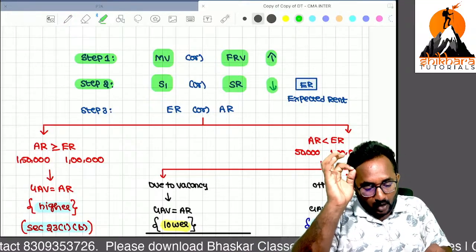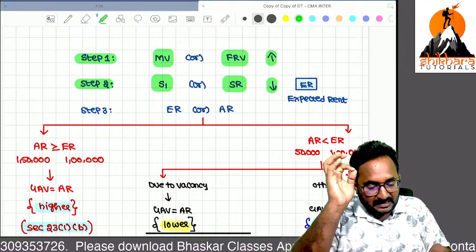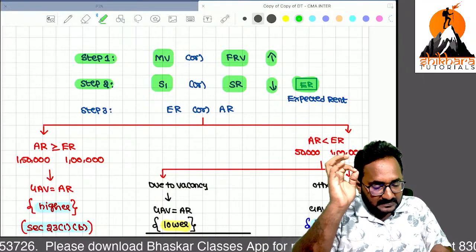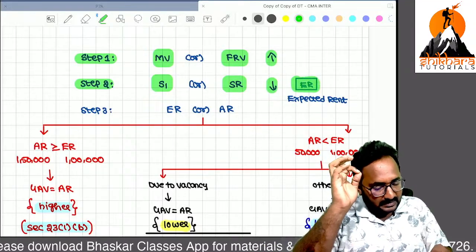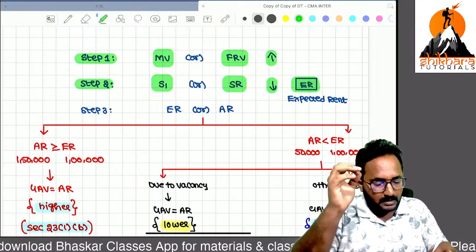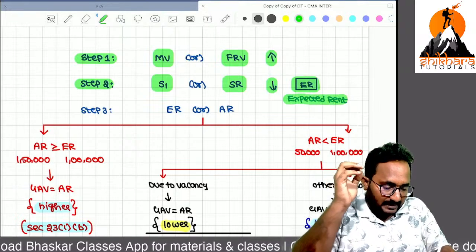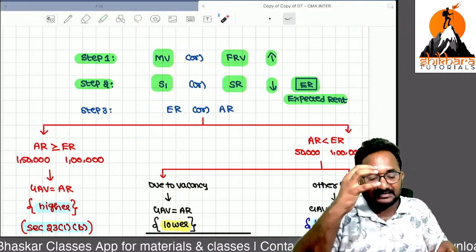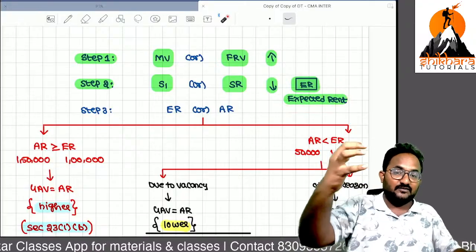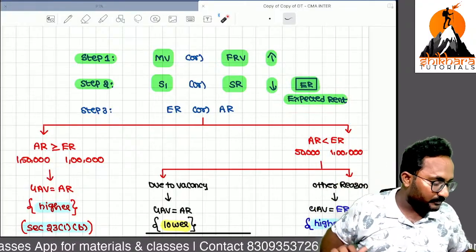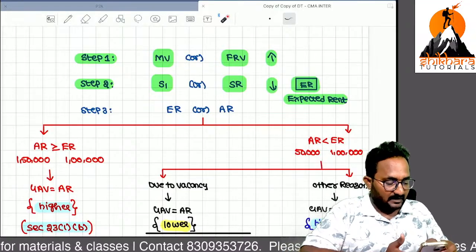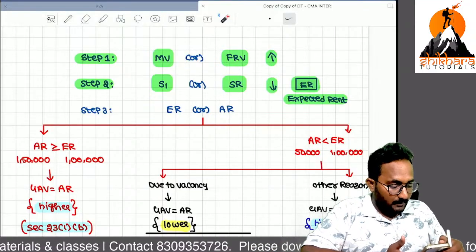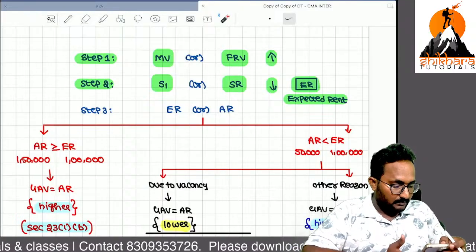So the step 2 output is called the expected rent. In our study material, they have given it as reasonable expected rent. Maybe they can call it that, no problem. Yes, it is called the expected rent. That means the government is expecting this much rent from your property. Are you clear, ma?